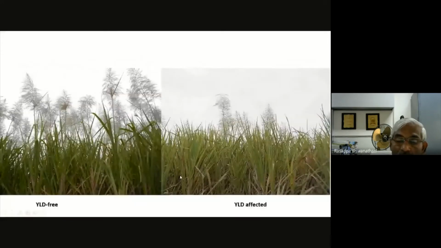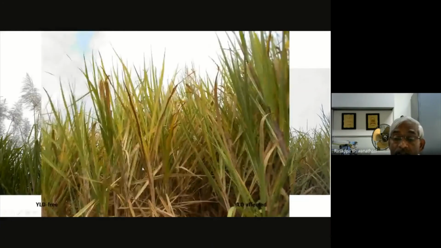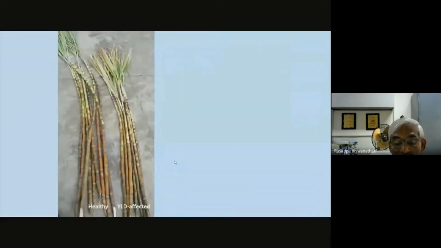So this is what you have seen under epidemic conditions, as I have shown earlier. The same thing we are witnessing, and you can see these close-up symptoms. The top leaves are unable to open freely, and this bunching and ultimately yellowing is the case in plant crop. If you go for ratoon crop, this impact will be very severe. And you can see even in the plant crop the cane growth, a clump of healthy and YLD affected, and you can see the crop is still growing. Two years back, there was no flowering.